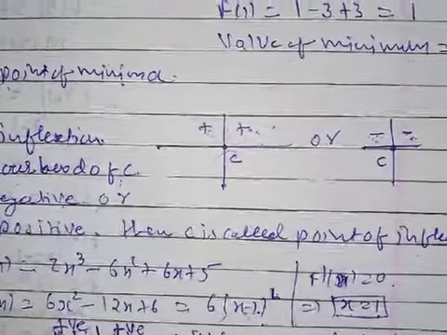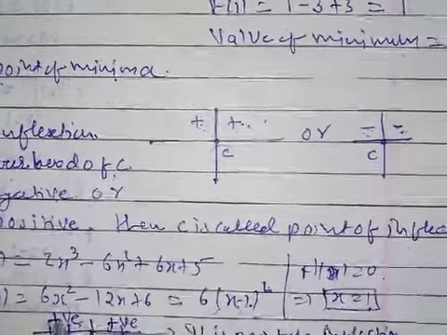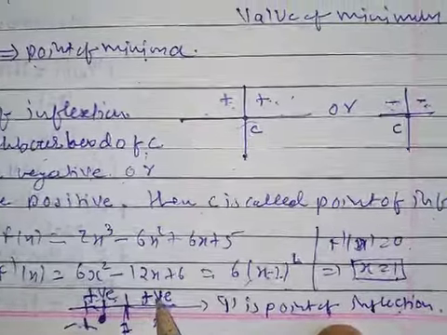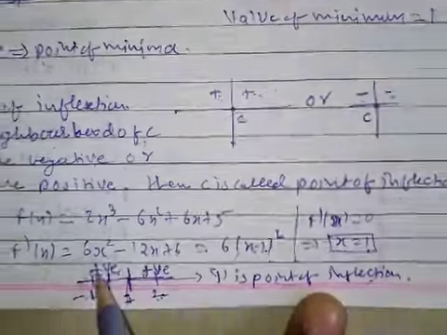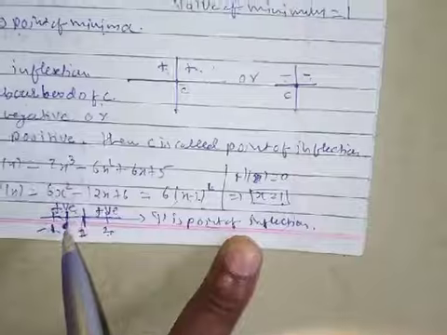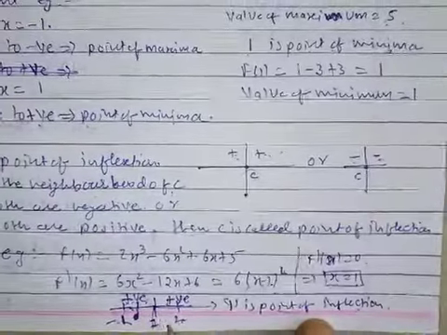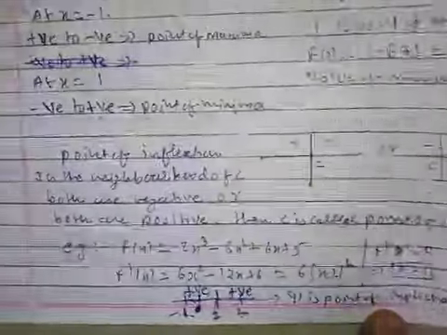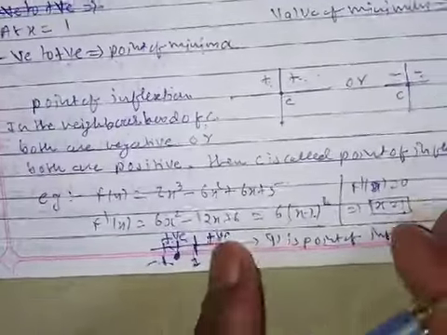Because it is moving from positive to positive. So whenever the sign moves from positive to positive around the critical point, very important, not at all points, only at the critical point, then it is called the point of inflection.